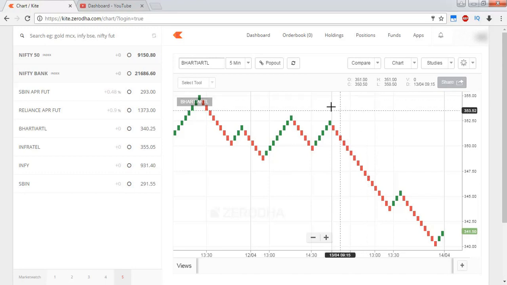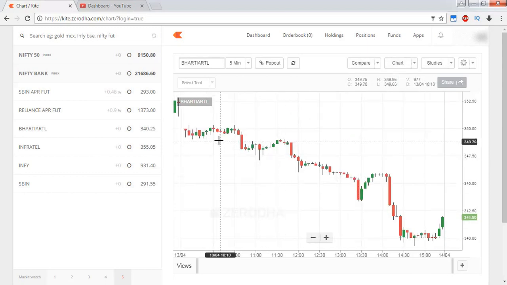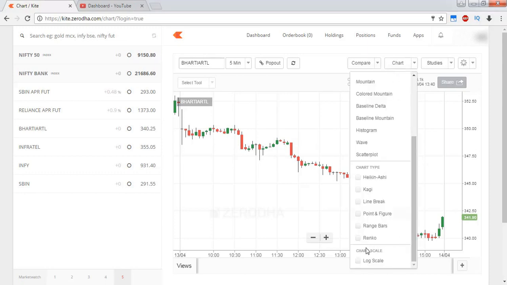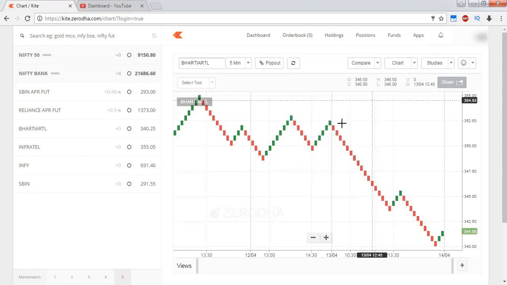See, previously there is a lot of noise. When I used this Renko chart, that complete noise has been omitted. Here the price is moving up and down, up and down, with lots of crest and trough formations. But when I used this Renko chart, all that variation, all that noise has gone.